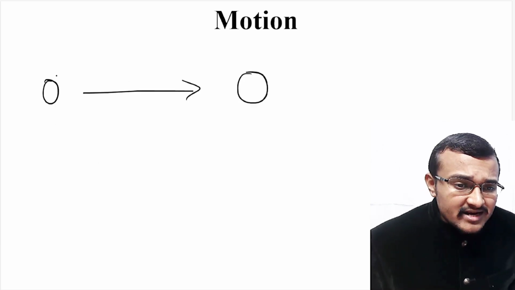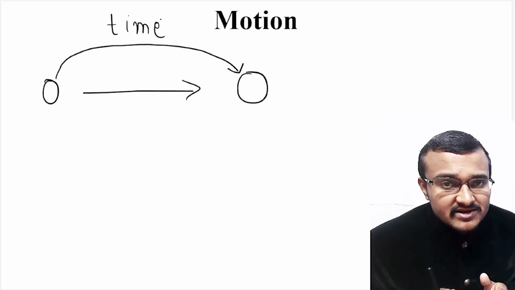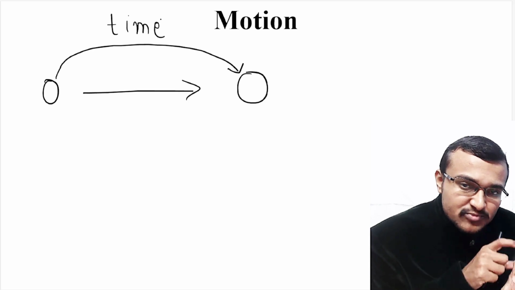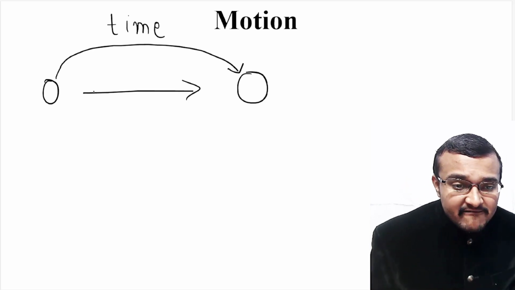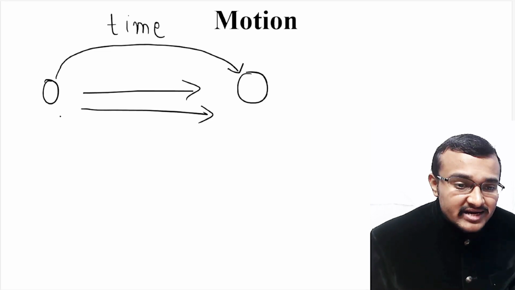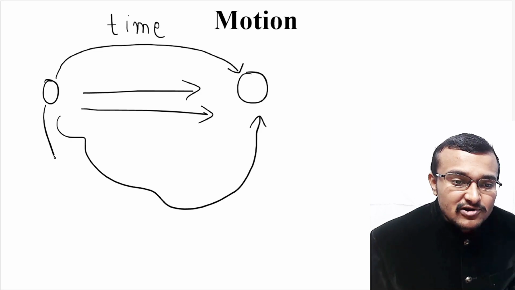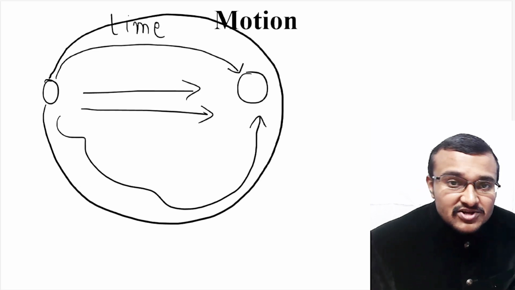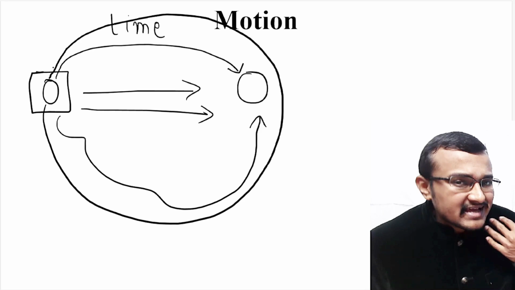So in motion, an object is displaced from one position to another position over a period of time. That means this object has undergone motion. It might have followed a straight line, or an irregular path, or a circular path to reach this position. While following a circular path, it might even come back to its initial position. So it might have followed any kind of path.